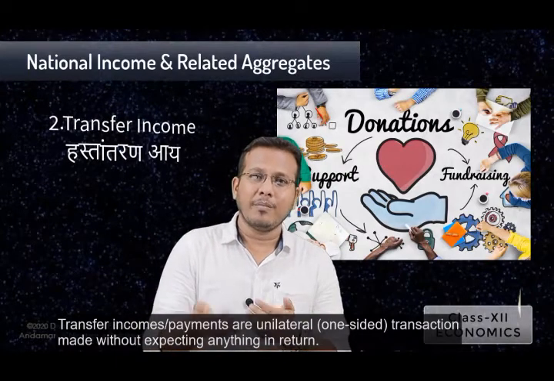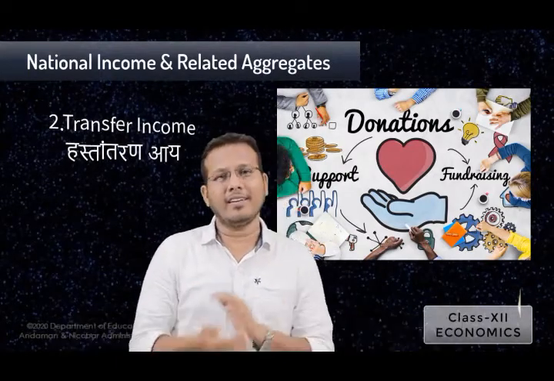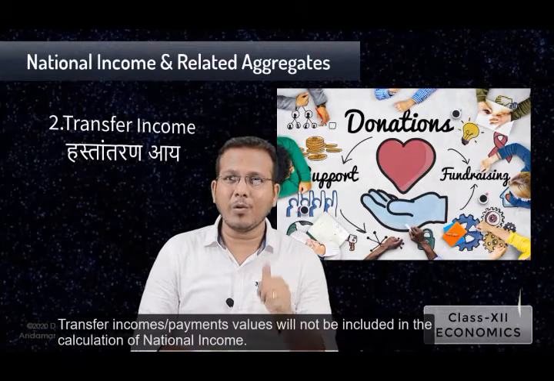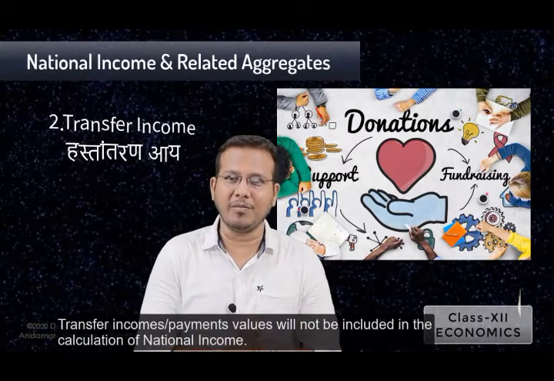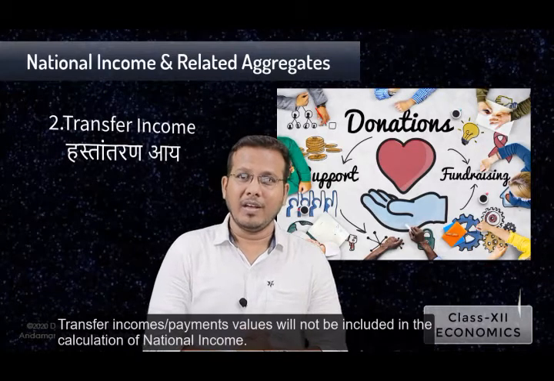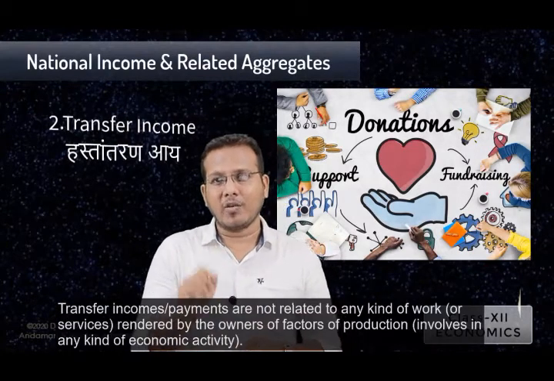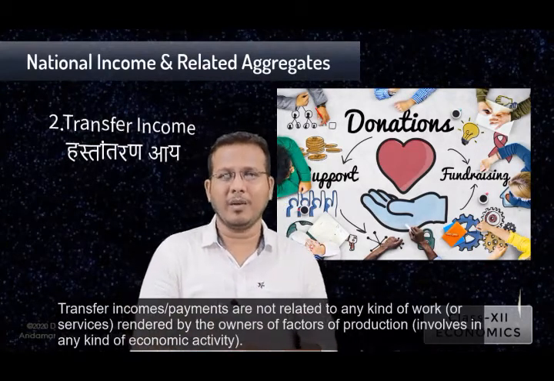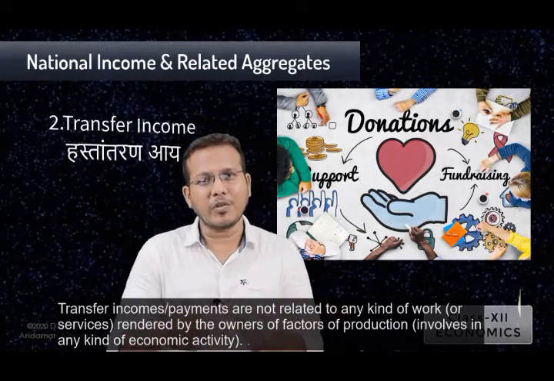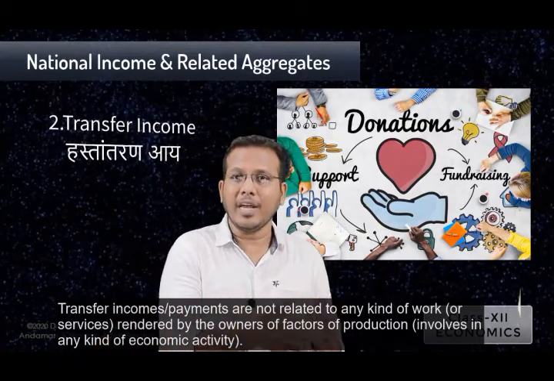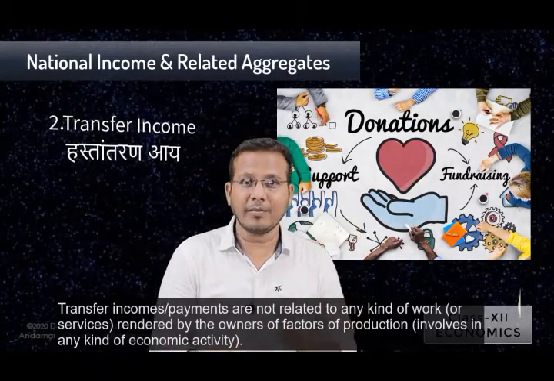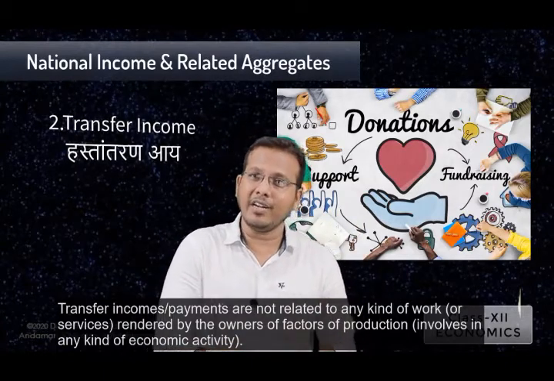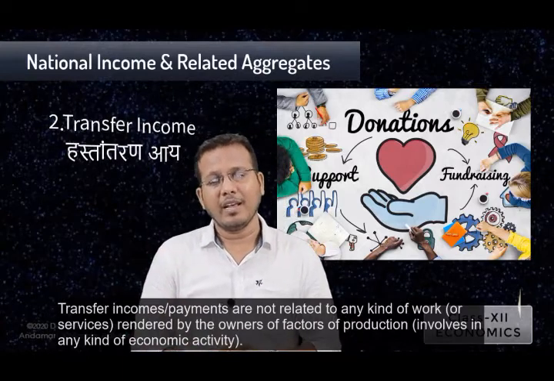So in that condition, we will not include the value of transfer incomes in the calculation of national income, because national income will calculate only those incomes which are earned through the way of production of goods and services. That is being called what? The economic activity. In the first chapter you have studied about the economic activity. So what do you mean by economic activity?